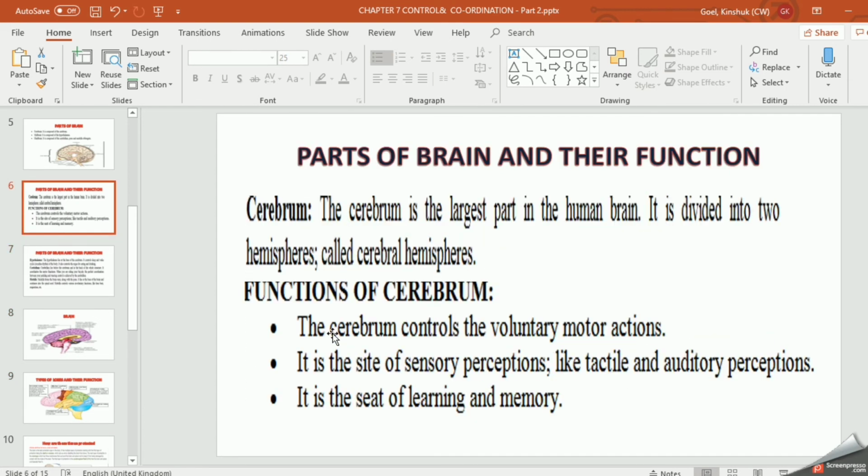Clear? Now, what is the function of the cerebrum? All these I told about: occipital lobe, parietal lobe, temporal lobe, olfactory lobe. Olfactory means smell, as I told you in my previous lecture also. Gustatory is for taste, and olfactory for smell, right? So all these come under sensory perceptions. Auditory means whatever you are hearing. So this cerebrum stores all the information, and it is the largest part of the brain. It helps in controlling all your voluntary actions. So this is all about the cerebrum.